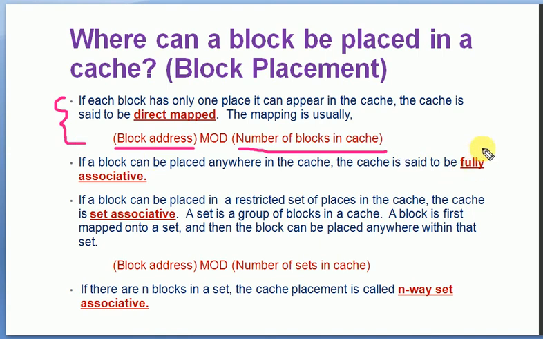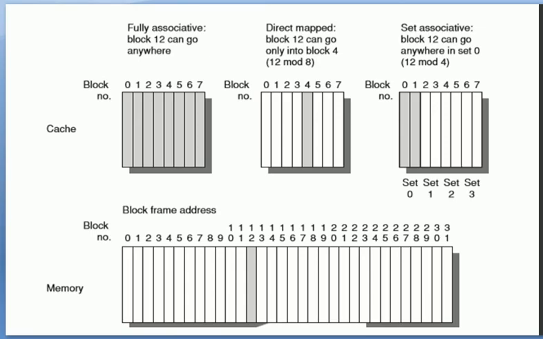Now the second category is called fully associative. If a block can be placed anywhere in the cache, that is called the fully associative placement strategy. So again I want to place this 12 into the cache memory. Now it can be placed anywhere, depending on the availability of a block.